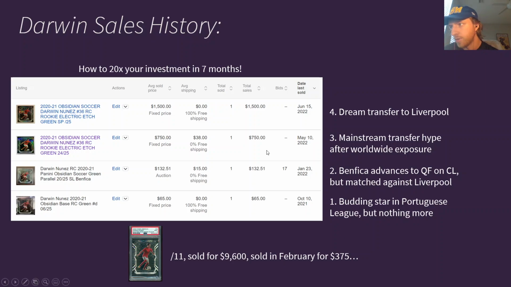And if you want to think about something even more crazy, this is the same card, but out of 11. It sold for almost $10,000 over the past couple days, and it sold in February for $375. So that one is a 25x if you were fortunate enough to make that play in February, and that's a 4-month play. So that happened even after Benfica advanced to the quarterfinals of the Champions League and were going to be knocked out by Liverpool, but the matches hadn't been played yet. If you bought in then, you made an insane amount of money.